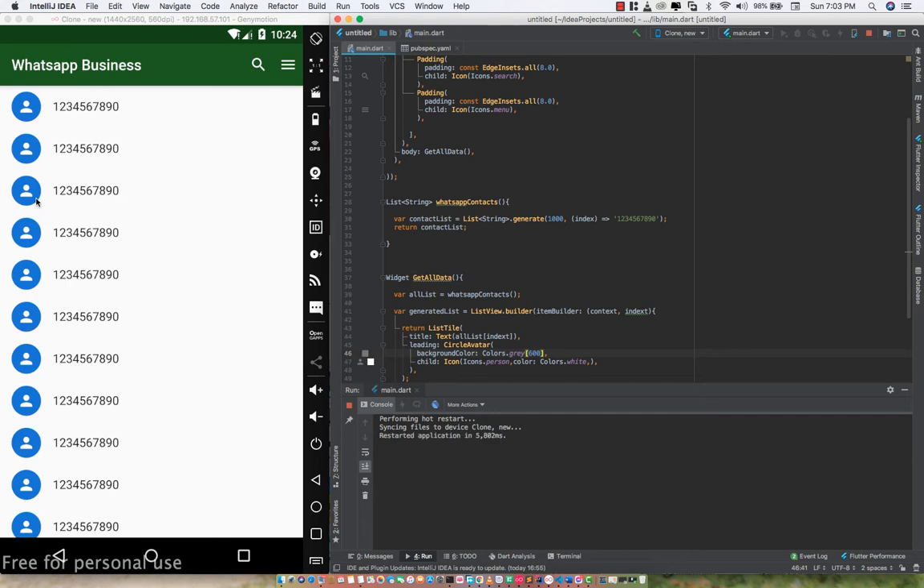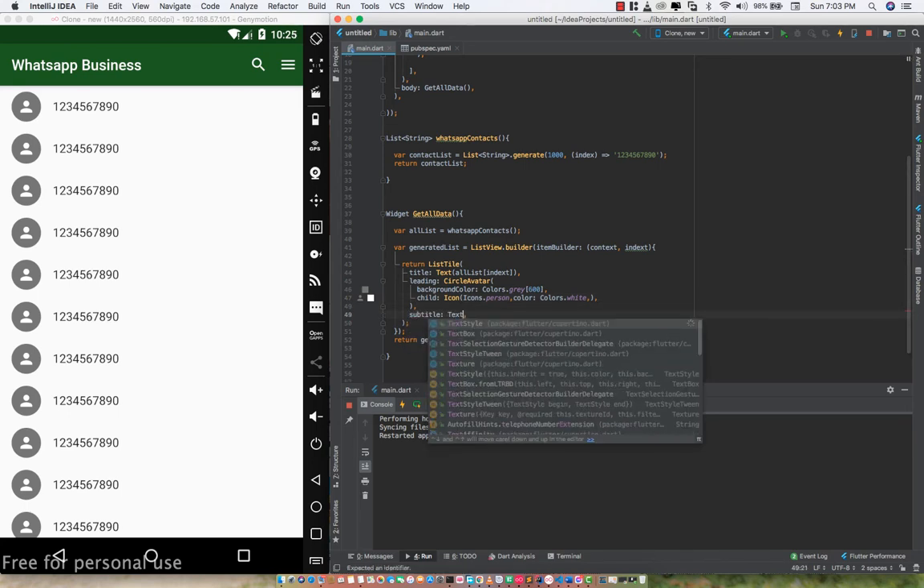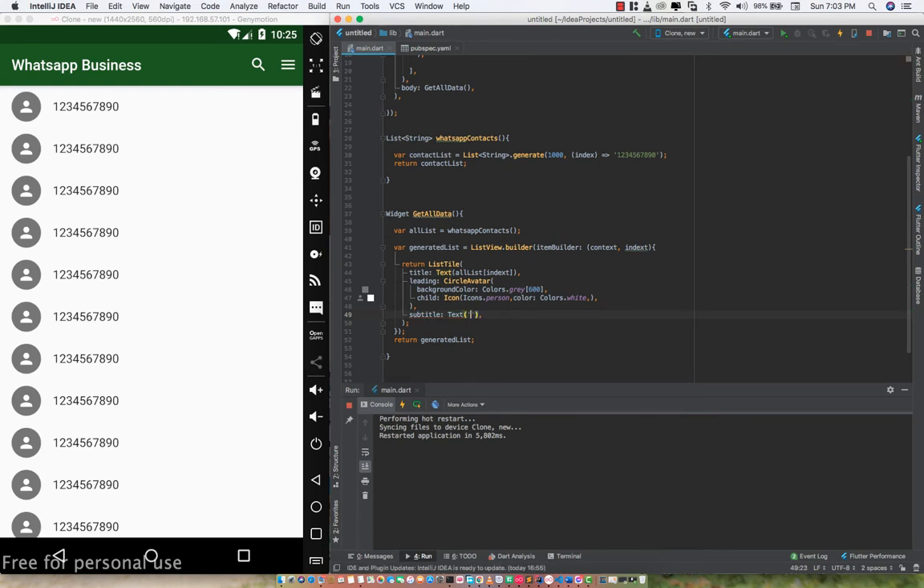Okay, so I did a quick check on my WhatsApp, and I saw that most of the WhatsApp contacts, when you take a good look at them, have something like "Hey there, I'm using WhatsApp." So that is what I'm going to use for the subtitle. So the subtitle is going to be a text, and with this text I'm going to say, "Hey there, I am using WhatsApp," right?